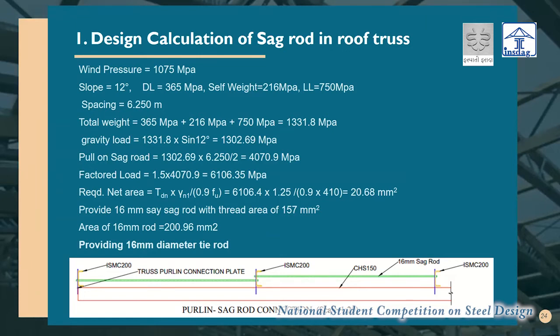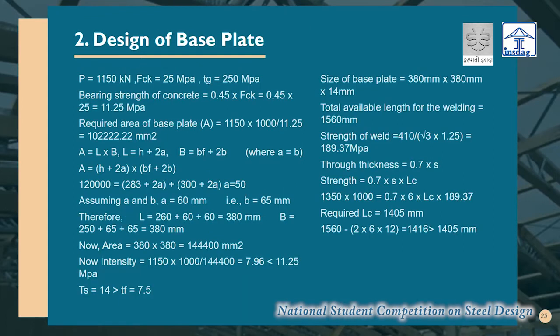Then the pull on the soak load is also calculated. Then we have found out the net area and we have provided a 16 mm soak rod with a thread area of 157 mm². Then after that, we have gone for base plate design, that is for the slab base design, as the load is quite low.